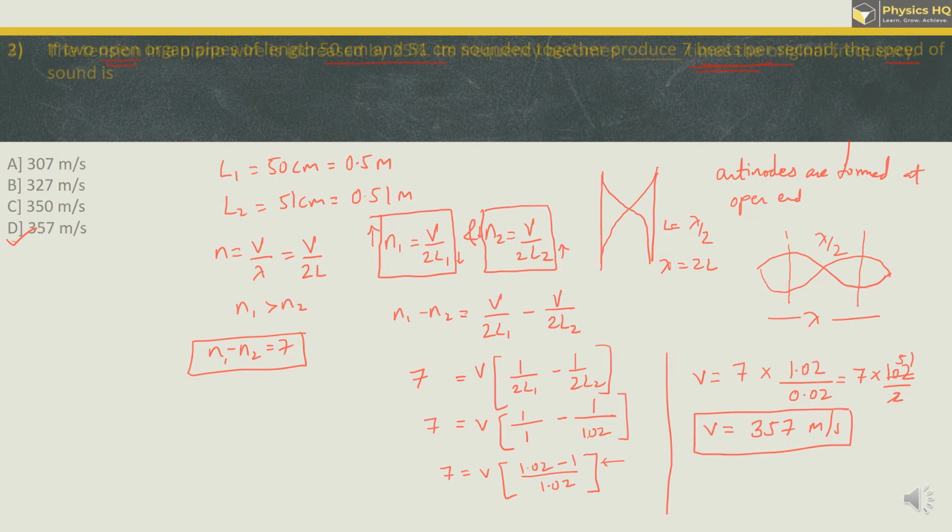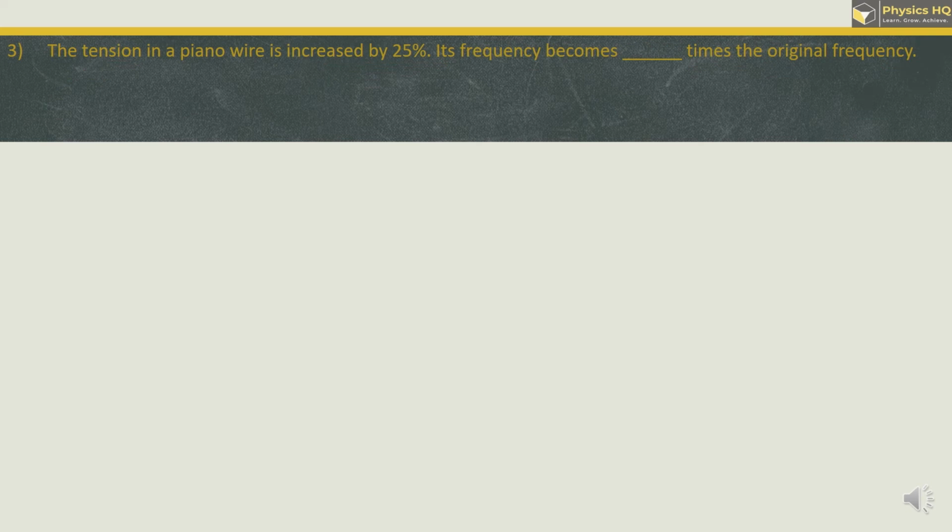Let us go ahead to the next sum. The tension in the piano wire is increased by 25%. Its frequency becomes how many times the original one? Options are 0.8, 1.12, 1.25, 1.56. Previously, let us say tension was T1, and now the new tension T2 is 25% more than the previous tension. So it is now 125% of the original, which is nothing but 1.25 times. Okay, see when we write 125%, it is nothing but 125 by 100. Since it is increased by 25%, the total amount is now 125%. I hope you all understood this.